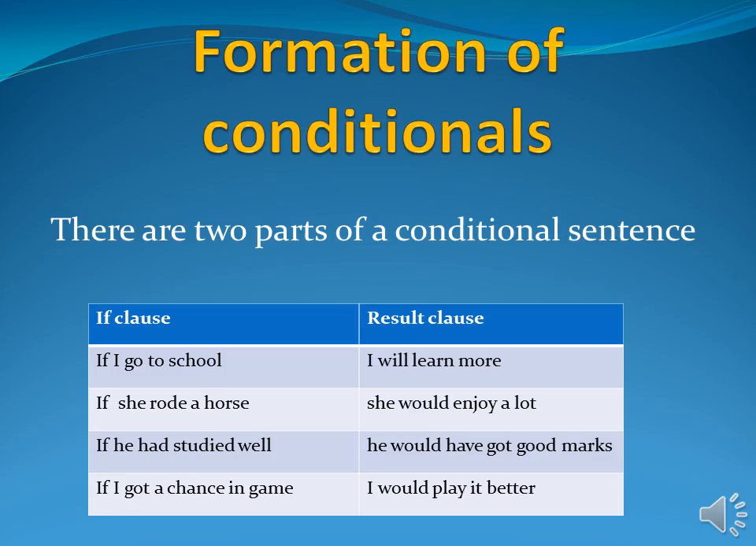7th class, now let's move on to the formation of conditionals. How are conditionals formed? Basically, there are 2 parts of a conditional sentence. As I already mentioned, these 2 parts are the if clause and the result clause. Meaning to say, the if clause is connected to the result clause. For example, if I go to school, I will learn more. Here you can see the result clause.